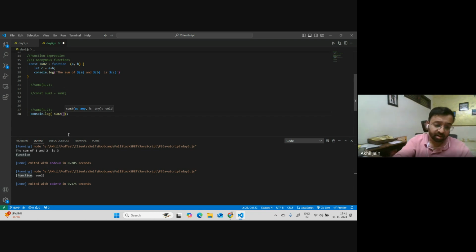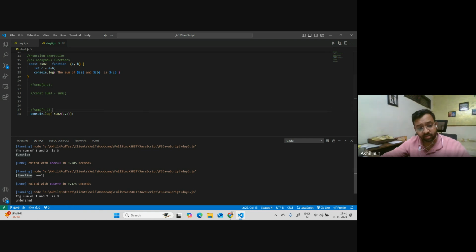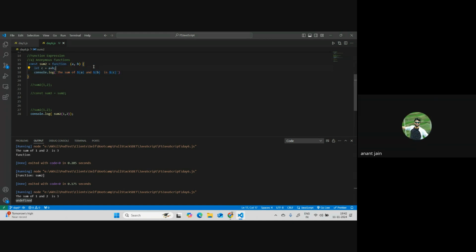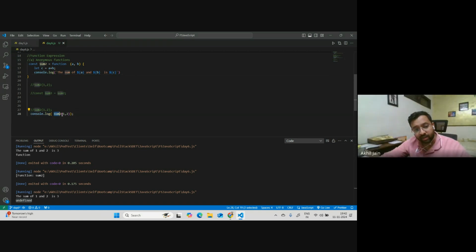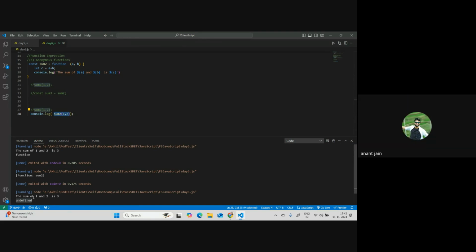Now you give the inputs to it. 1, 2, right? And save this and run it. Now you will see the sum of 1 and 2 is 3, right? It called. But what is happening here? You were not returning anything from the function, right? Are we returning anything from here? No, right? And we are saying console.log and the output of this method invocation should be written. Now the function is not returning you anything, so what will get printed? Undefined, right? So this is what you're seeing over here.